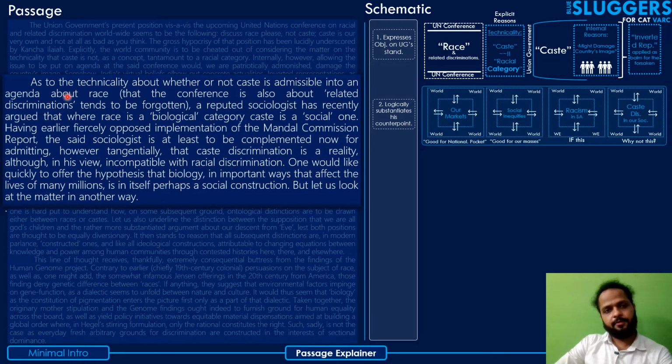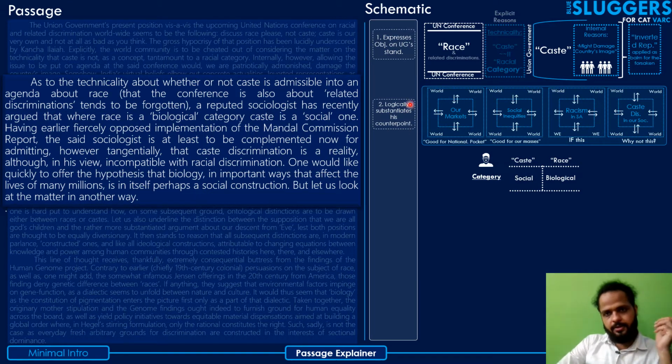Next paragraph. As to the technicality about whether or not caste is admissible into an agenda about race, that the conference is also about related discriminations tends to be forgotten. A reputed sociologist has recently argued that where race is a biological category, caste is a social one.